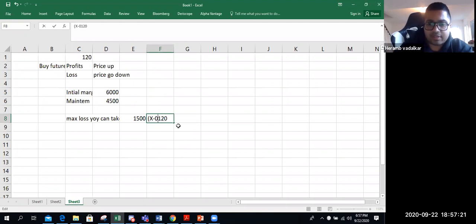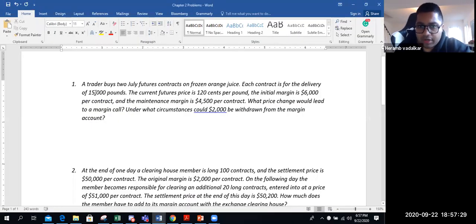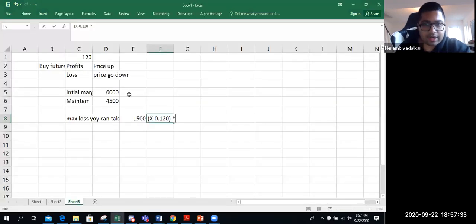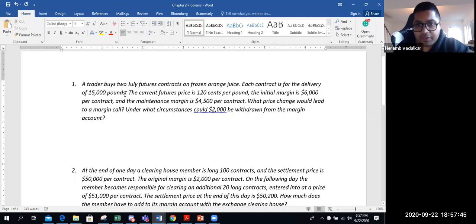So let's make it $0.12. Into what is the contract size? Sorry, this becomes 12 cents. So it should be 120. It should be 1.2. Contract size is 15,000 pounds.